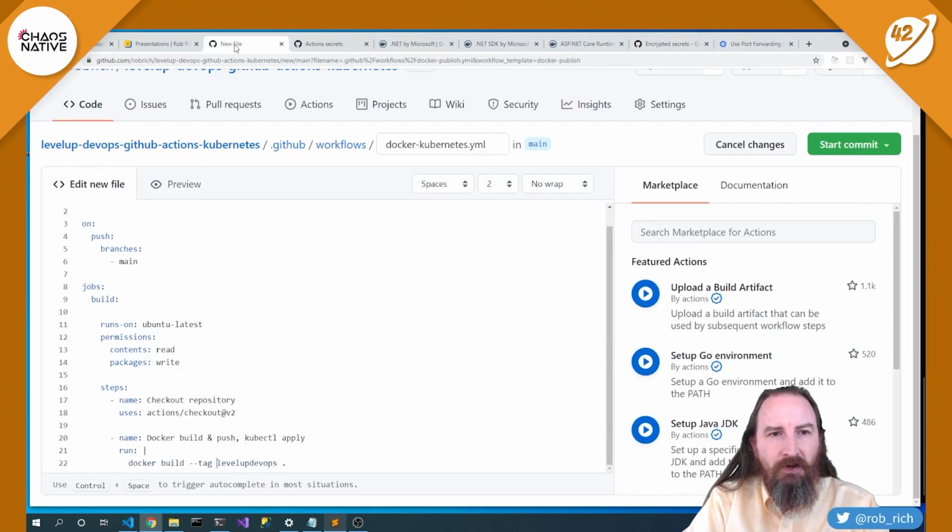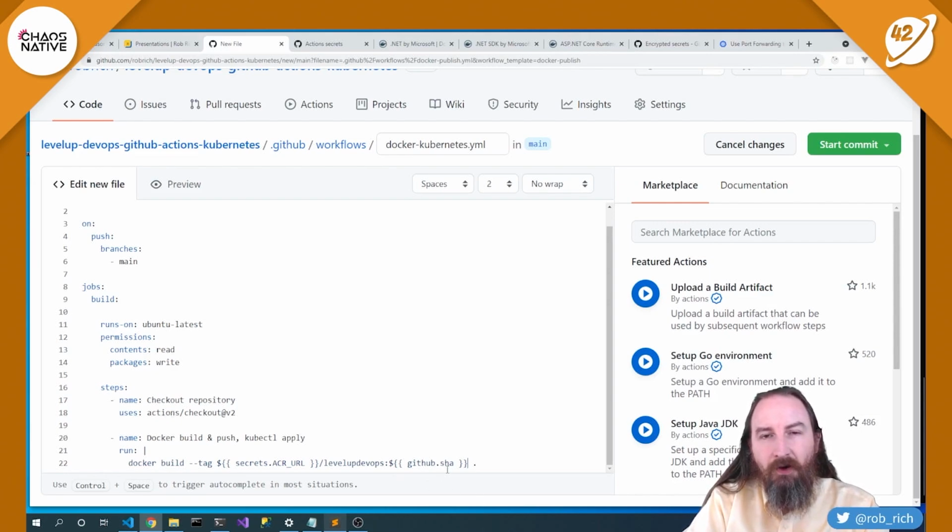Perfect. So here in my GitHub Actions build file, let's say ${{ }}, and I'm going to say secrets.ACR_URL. There, I've tagged it with my container registry so that when it comes time to push it, it knows exactly where to push it. I'm also going to give it a version. In this case, I will use github.sha, which is the GitHub hash associated with this commit.